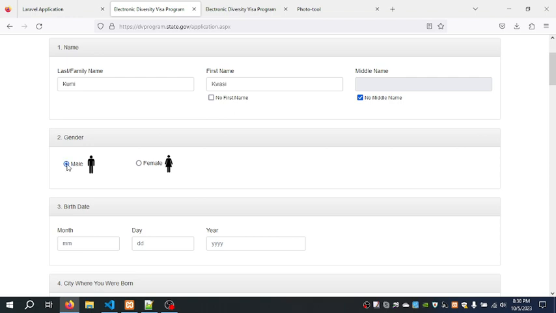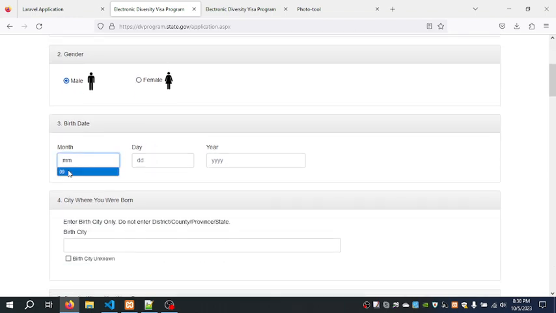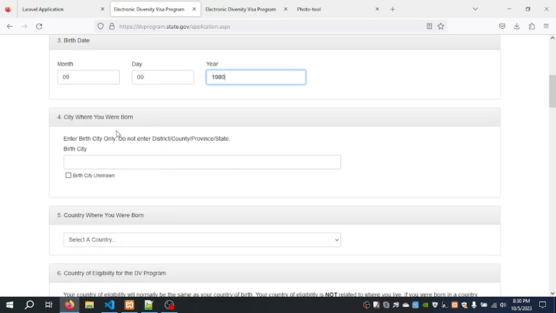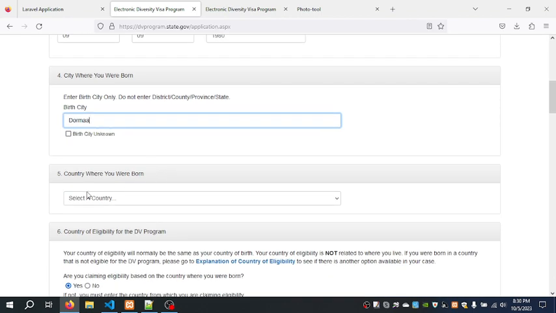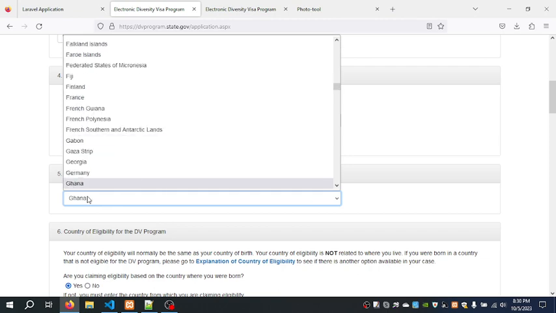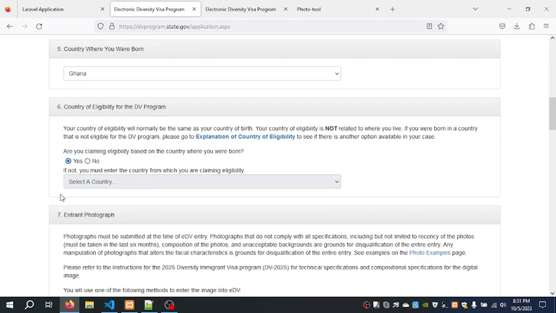And then you choose your gender. And then your birth date, you choose it. It's up to you. 1980 is okay. I am older than this, but for example. Then the city where you were born. So I'll choose mine. This is a sample, choose yours. The country where you were born, then you look for your country. And then the next one is the country of eligibility for the DV program. So your country of eligibility will normally be the same as your country of birth.